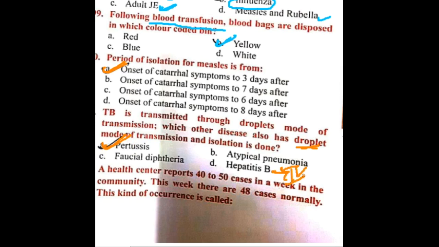Hepatitis B is IV mode, and atypical pneumonia also occurs by droplet infection, it depends actually, but it is less. Then diphtheria is also transmitted by droplet infection. I'm not sure about the answer of this question. Please refer to other experts.